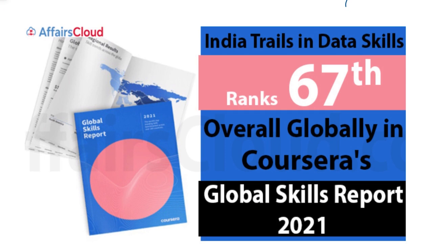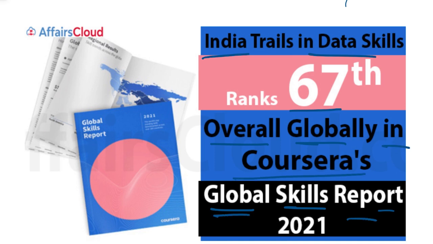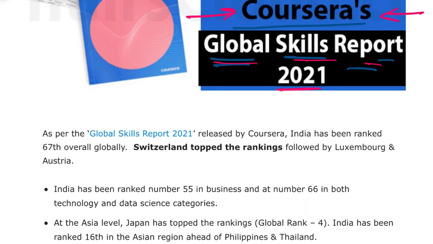Next we'll be talking about the Global Skills Report 2021. India has trailed in data skills and has ranked 67th overall globally in Coursera's Global Skills Report 2021. If it is asked, the Global Skills Report for the year 2021 was released by which organization? It was released by Coursera. What was the rank of India in the Global Skills Report 2021 released by Coursera? It is 67th rank.